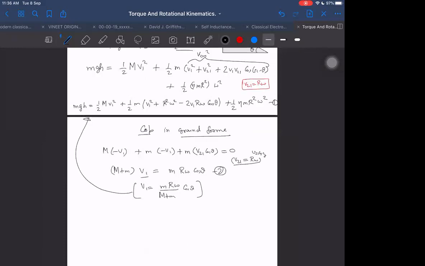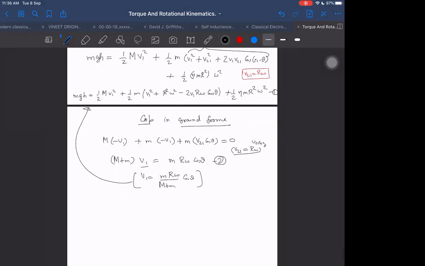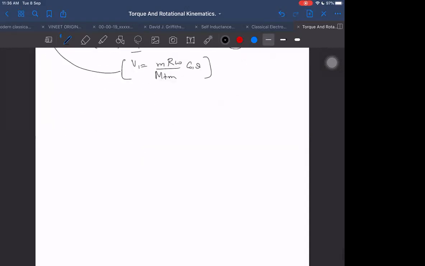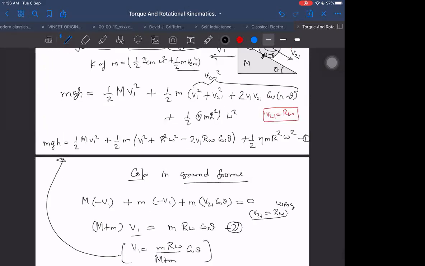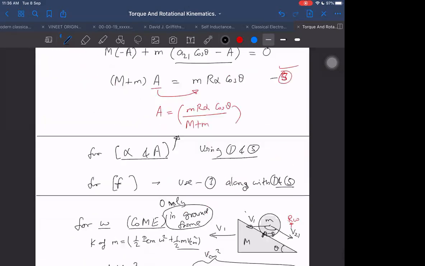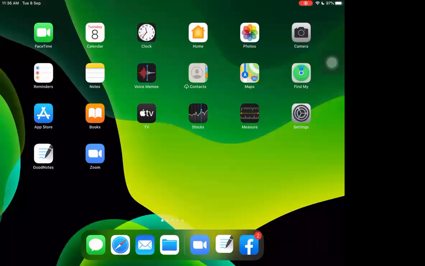Can we get it now? Yes, sir, we can substitute. We can put it there and we can get the answer. So this is how we can do such questions. So you can go through this question once again and you can see how we are doing it.